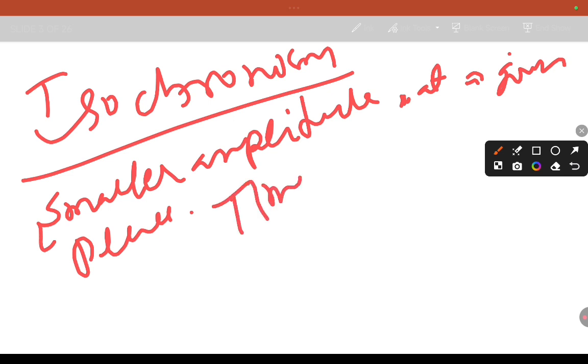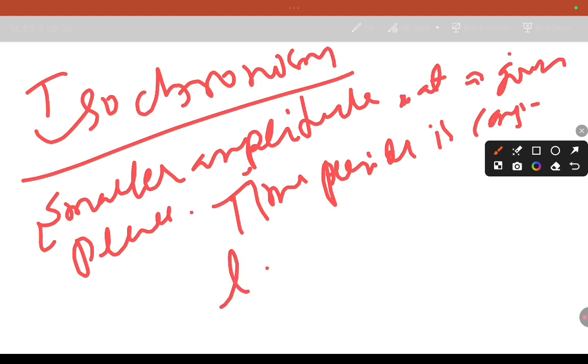What is that? Time period is constant, provided that L and g are also constant.